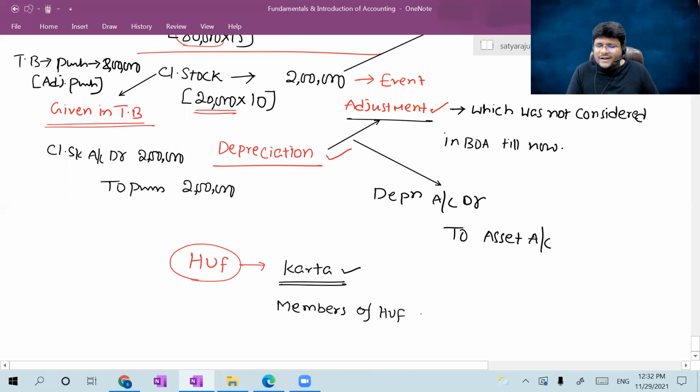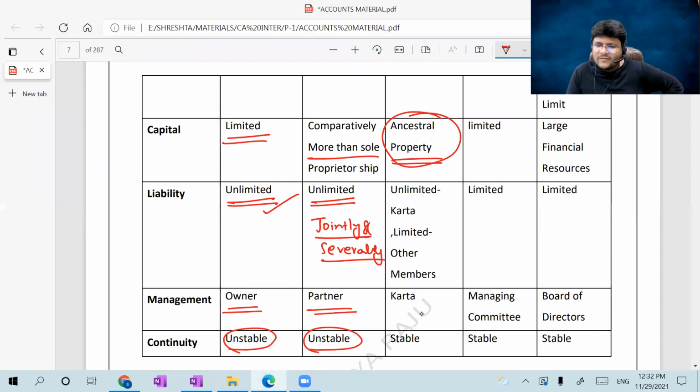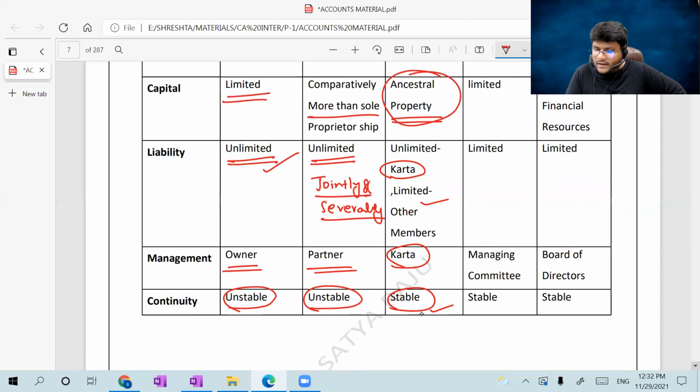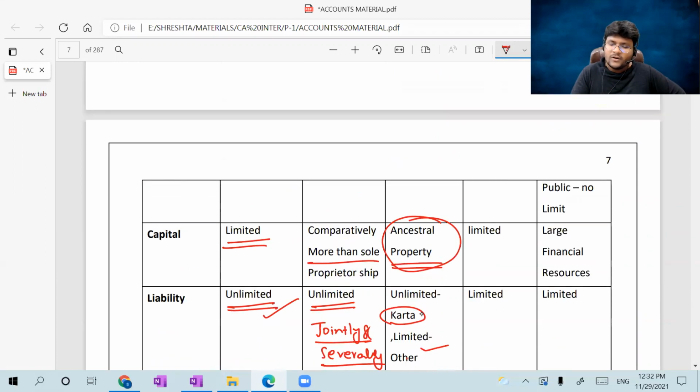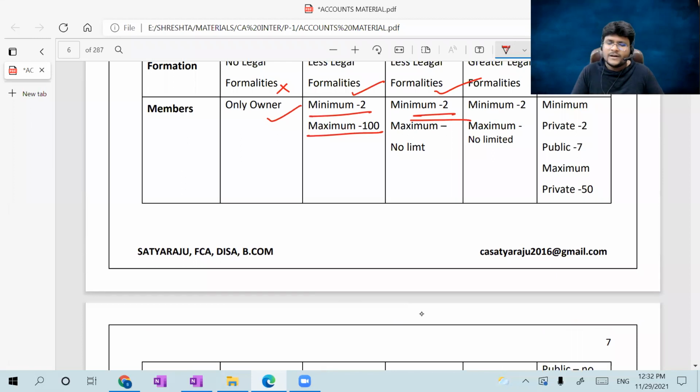I don't want to go into in-detail discussion, waste of our time. Nothing will come in our financial accounting. So he is telling about the liability: for Karta it is unlimited liability, for other members it is limited liability. He is telling, sir, if he has powers, he should have obligations as well. Okay, management, Karta, I already told you. Continuity, stable. Why is he telling stable? That is related to Hindu undivided family. In case of HUF, they can put their legal representatives. Even if all the HUF members die, their legal representatives will continue their business activities. Okay, that is legal heirs, not legal representative, legal heirs.